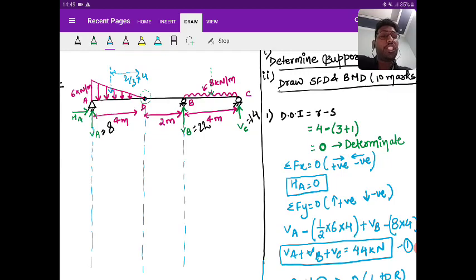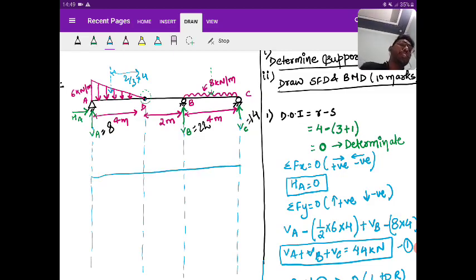Can we draw the shear force diagram directly without finding the value of critical points? Yes, we can, because there is no such point where you can see the intensity changing from positive to negative. So we can find it directly, right?